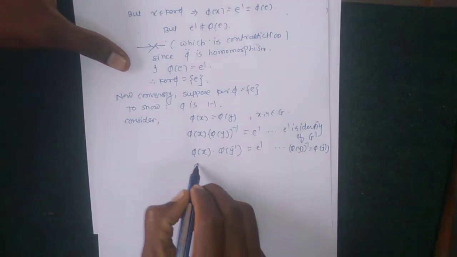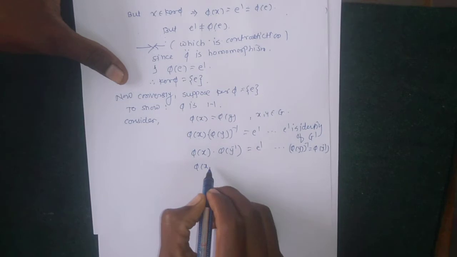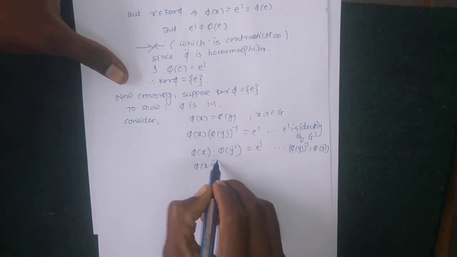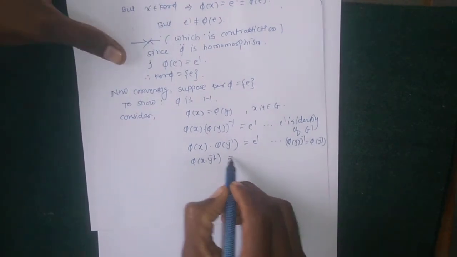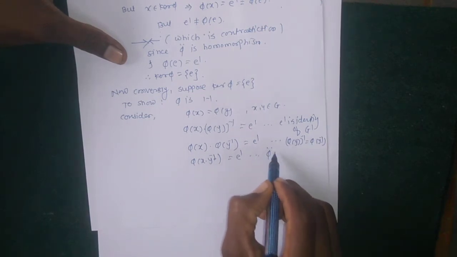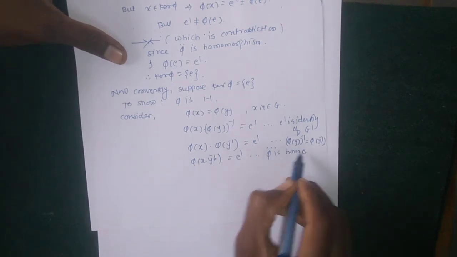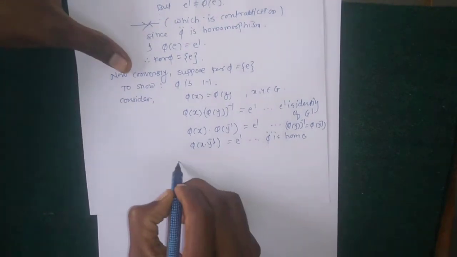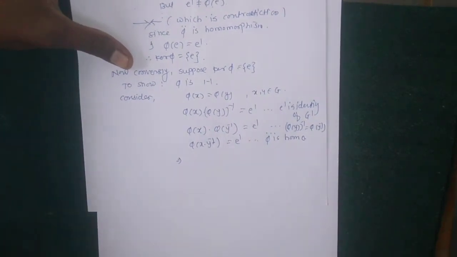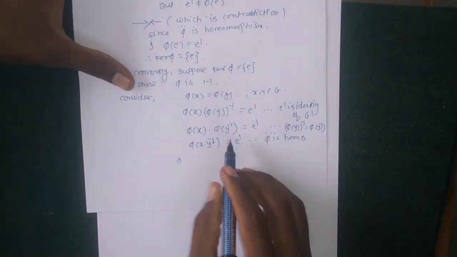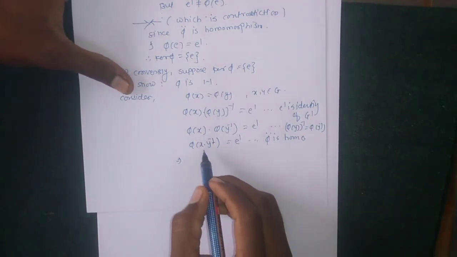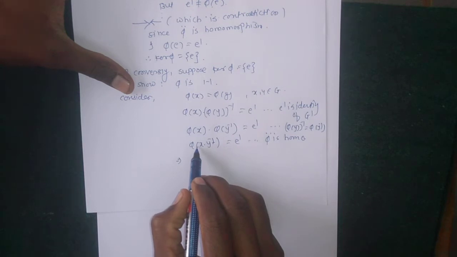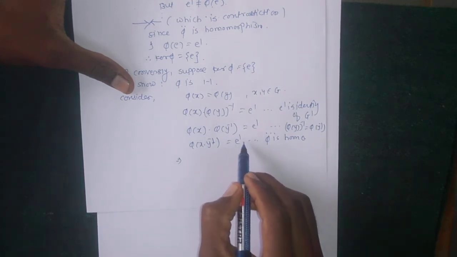Okay, so but phi is a homomorphism, which can be written in the form of phi of xy equal to E dash, since phi is homomorphism, means phi of x into phi of y inverse equal to phi of x into y inverse, but here phi of x into y inverse equal to E dash.